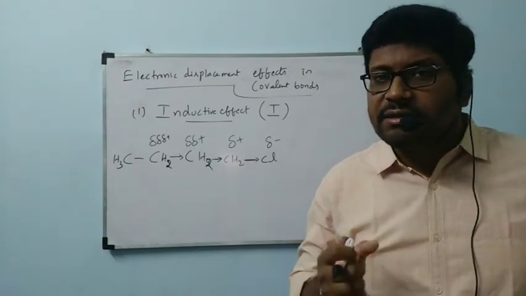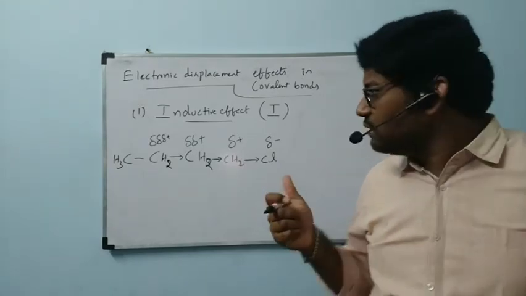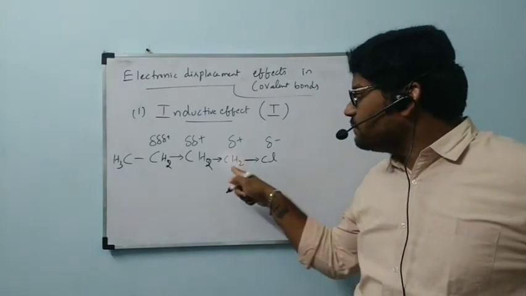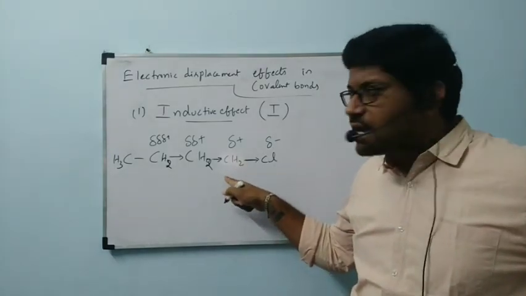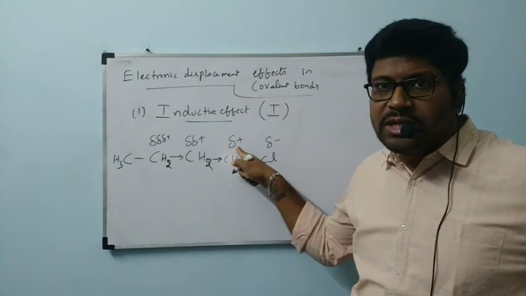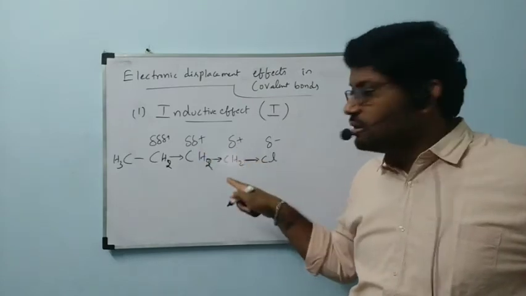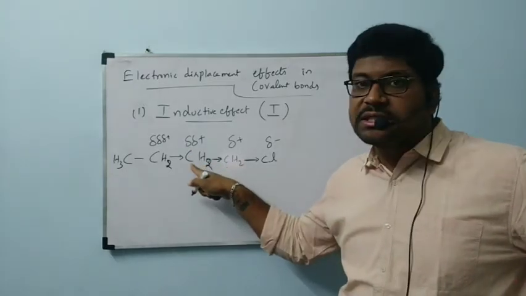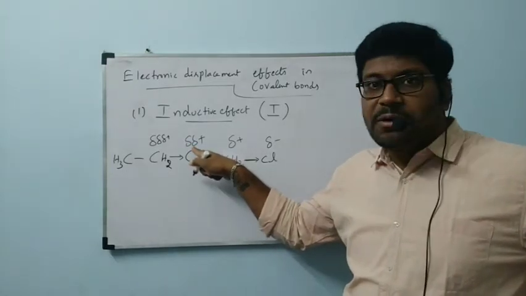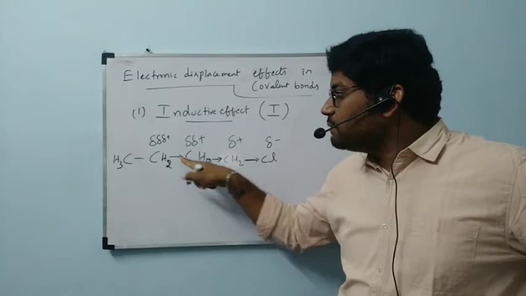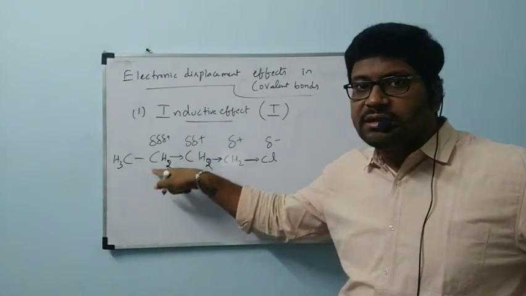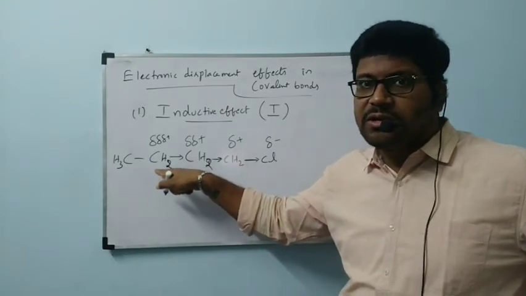Like that here also, the carbon bonded to chlorine has high delta positive charge compared to the next carbon. That carbon pulls electrons from the next carbon, which then has even less positive charge.